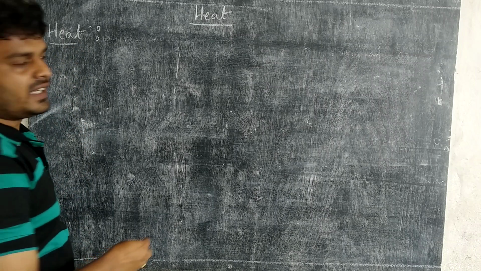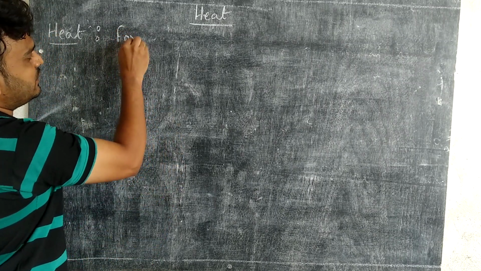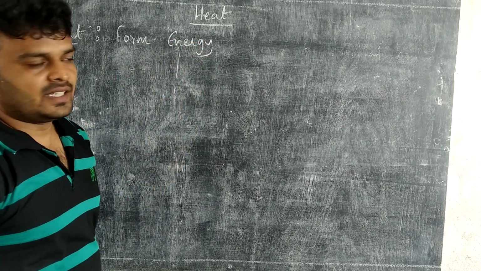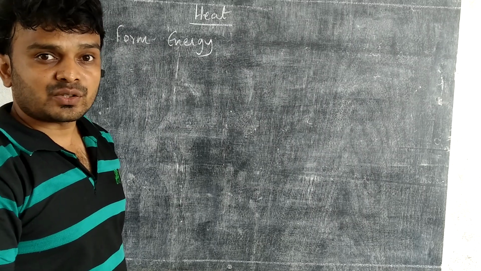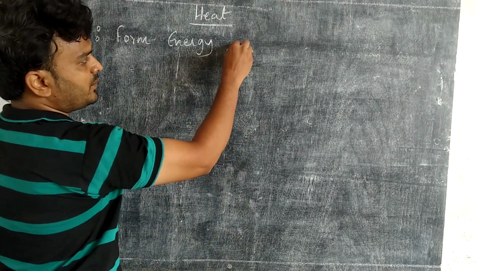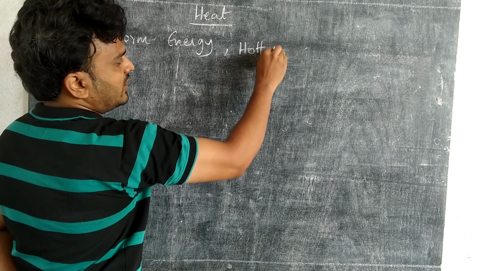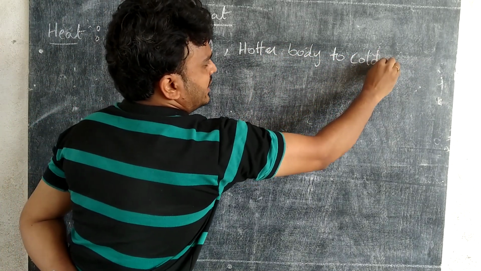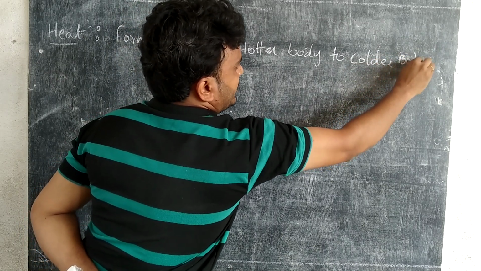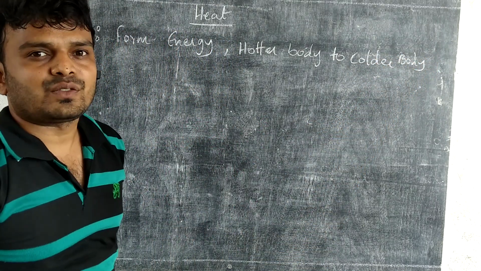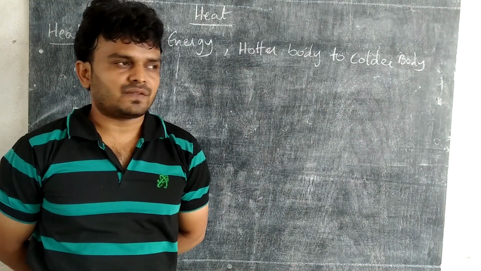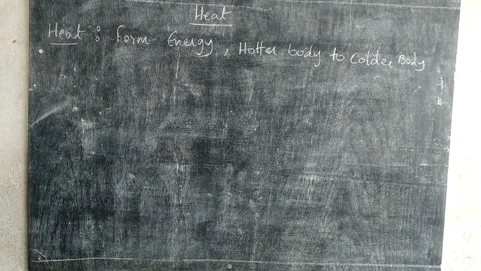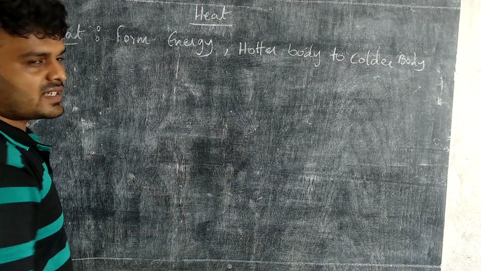See, what is heat? Heat is a form of energy. It transfers from where to where? It transfers from a hotter body to a colder body. See, what is heat? Heat is a form of energy that transfers from a hotter body to a colder body. Nice.